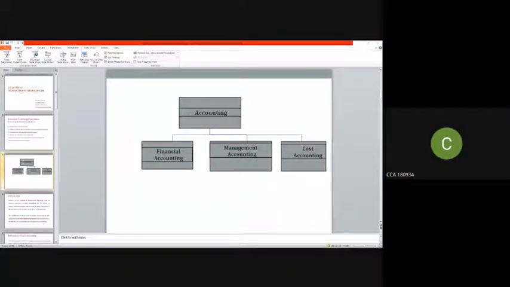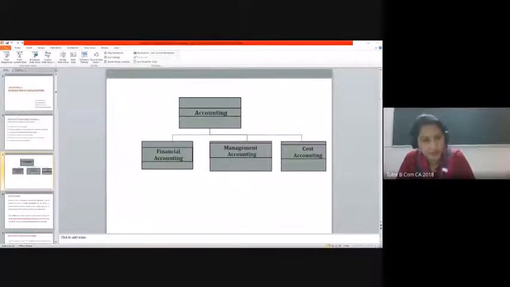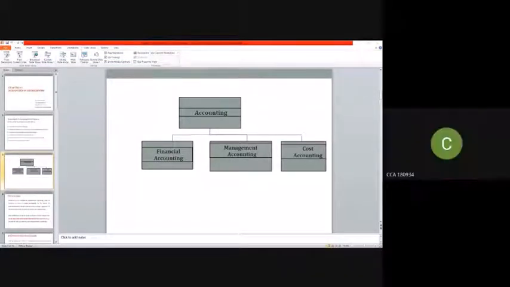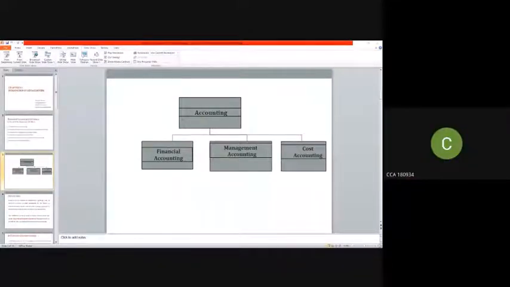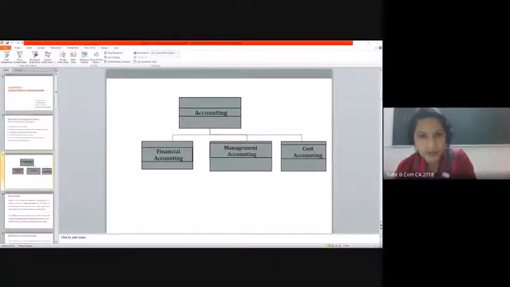Financial accounting is a recording of the profit and loss. You're right. Excellent. Then management accounting is about the managerial aspects for managing a firm.